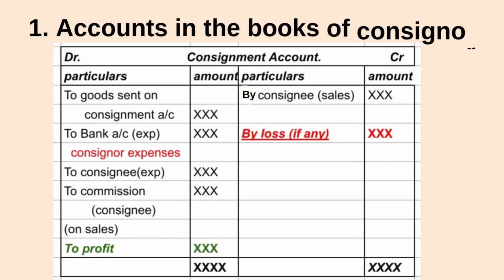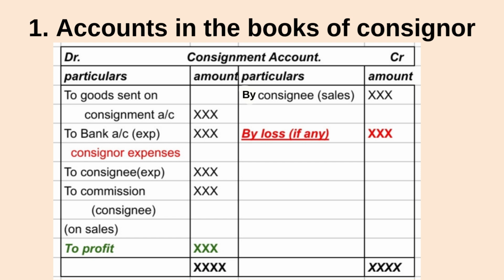Now let's start with our pro forma accounts in the books of the consignor. Let's learn the consignment account. See on the screen we have particulars, amount, debit side, credit side. We'll begin with 'To goods sent on consignment'. Here you need to record the worth of goods sent on consignment. Next we need to write 'To bank account expenses'.